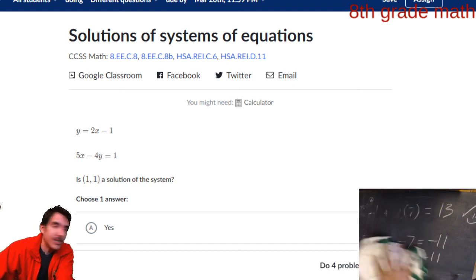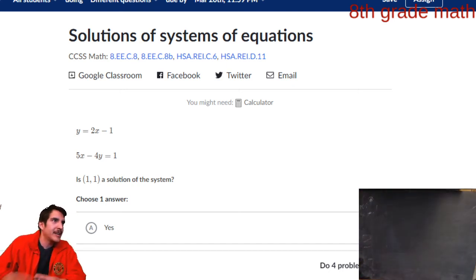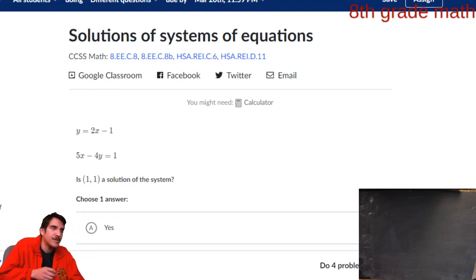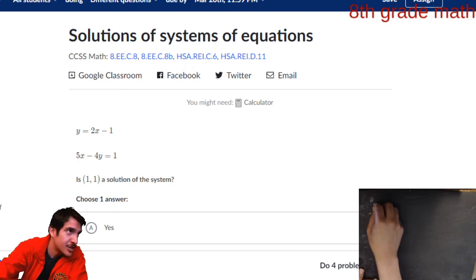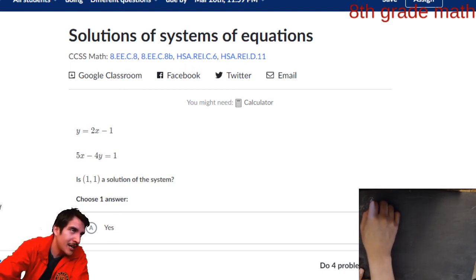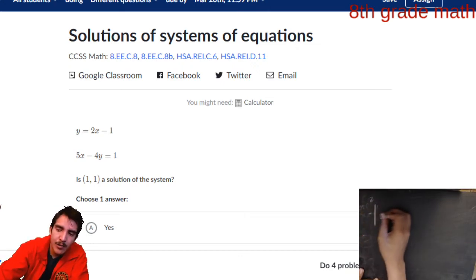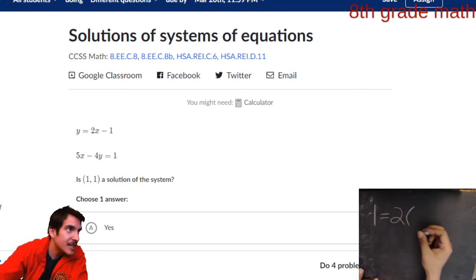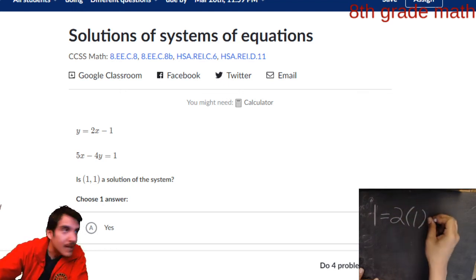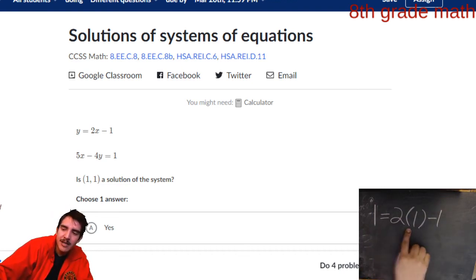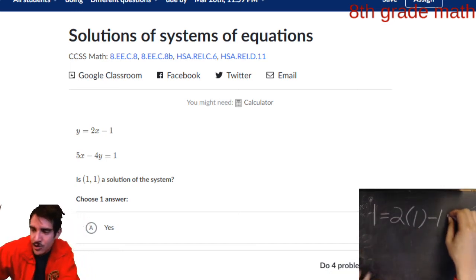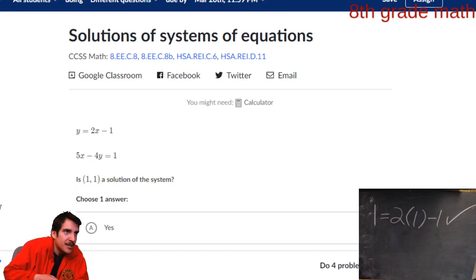So we got 2 equations, therefore we have a system of equations, all right? And we're going to check, is 1, 1 a solution of the system? So the y value is 1 and the x value is 1. This one should be pretty quick to check. Let's write down the first equation, y equals 2x minus 1. The y value is 1, equals 2 times, well, what is the x value? That is 1 as well. And then subtract 1. Let's check if this equation is true. 1 equals 2 times 1, which is 2. 2 minus 1 is 1. So 1 equals 1. I'm going to put a check mark because the first equation was satisfied.